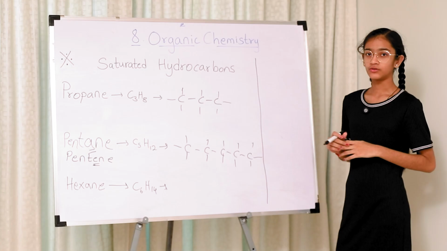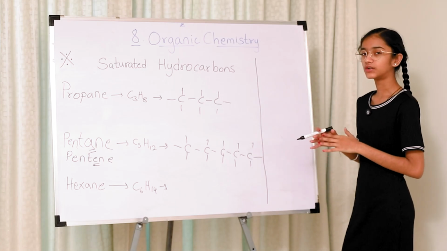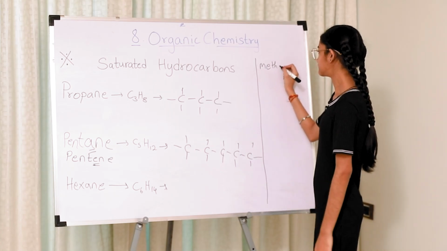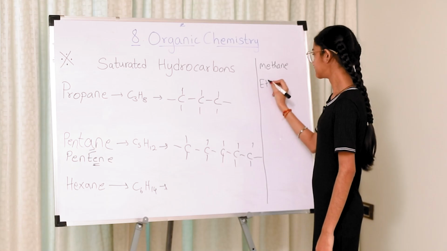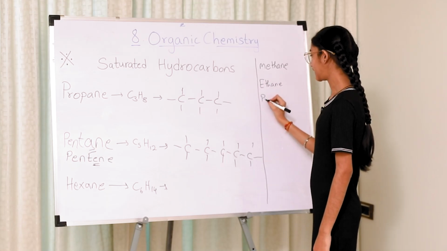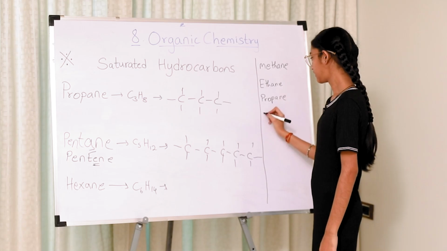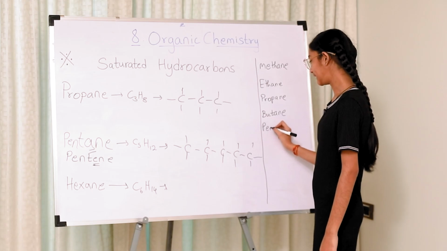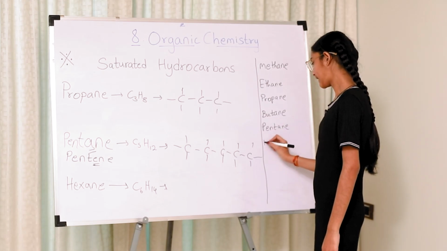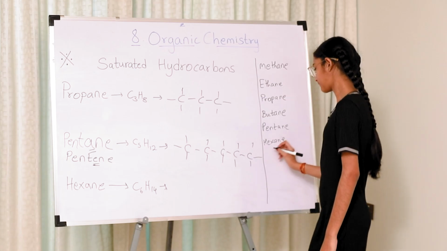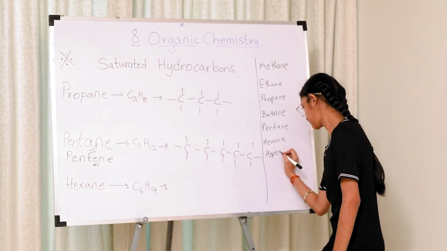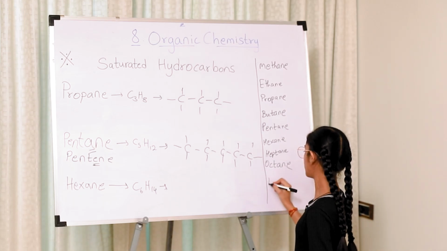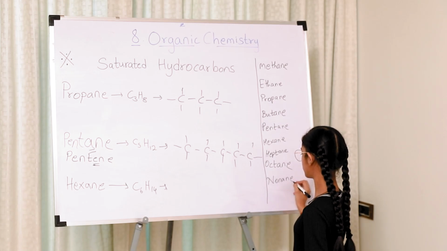We shall discuss the chronological order of hydrocarbons. Methane, ethane, propane, butane, pentane, hexane, heptane, octane, nonane and decane.